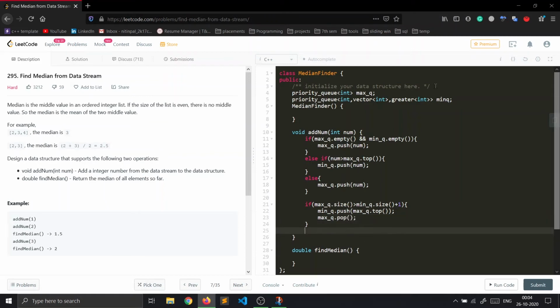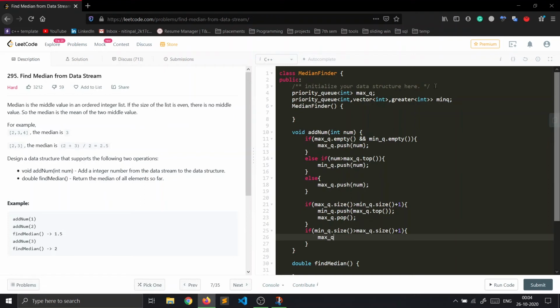Similarly, if min queue dot size is greater than max queue dot size plus 1, we will do the similar thing: we will pop the top element of min queue and push it inside the max queue.